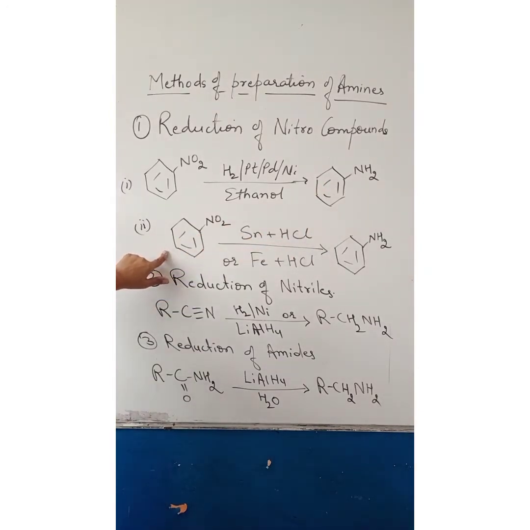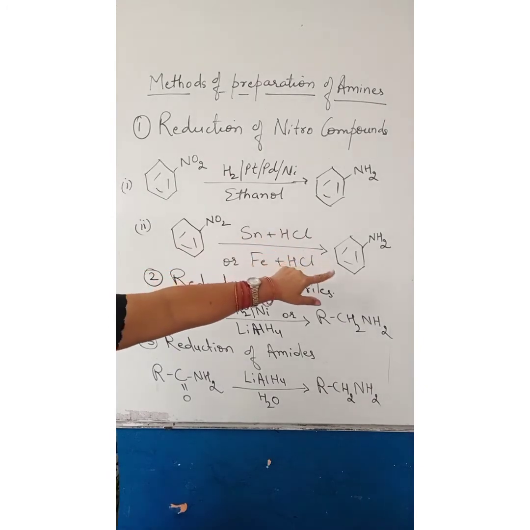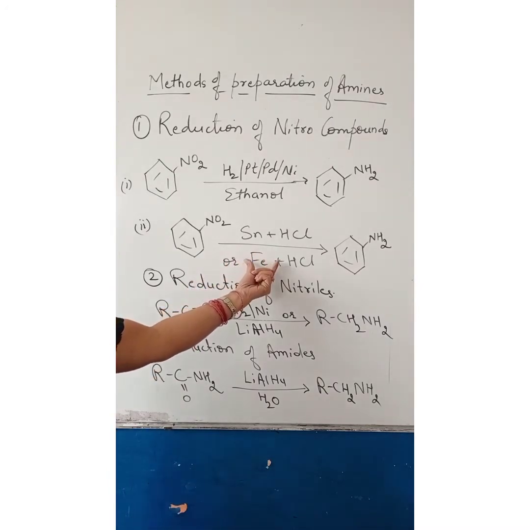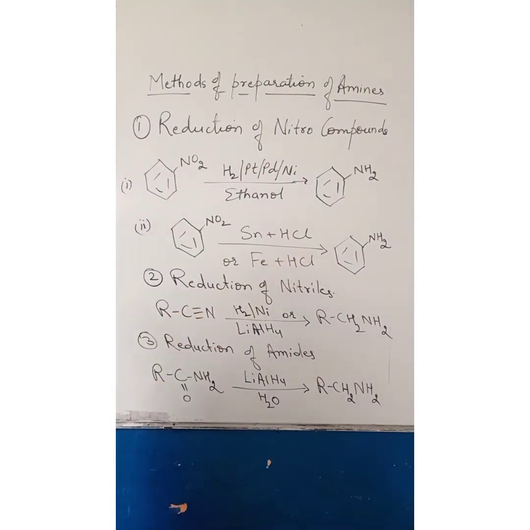Nitro compounds can also be reduced to aniline by treating with Sn plus HCl or Fe plus HCl. The reduction of nitro compounds with scrap iron and HCl is preferred more because the FeCl2 formed gets hydrolyzed to release HCl during the reaction. Thus, only a small amount of HCl is required to initiate the reaction.